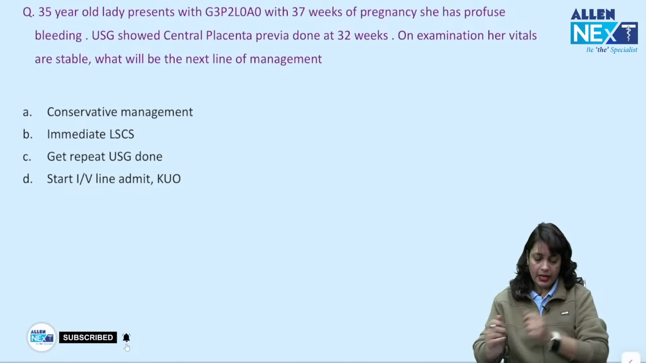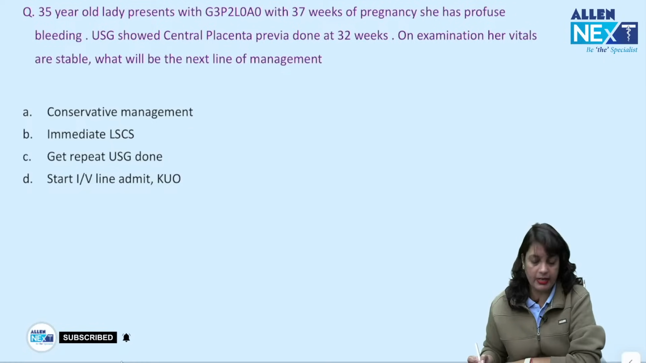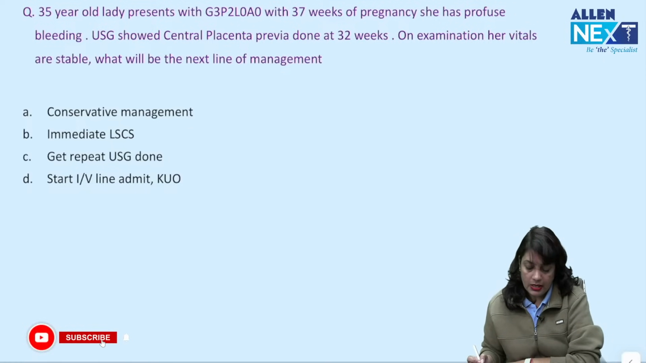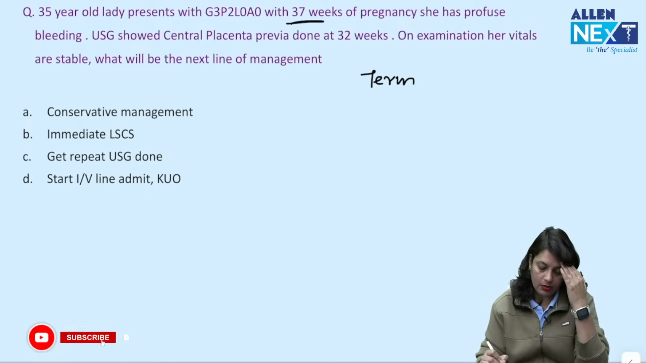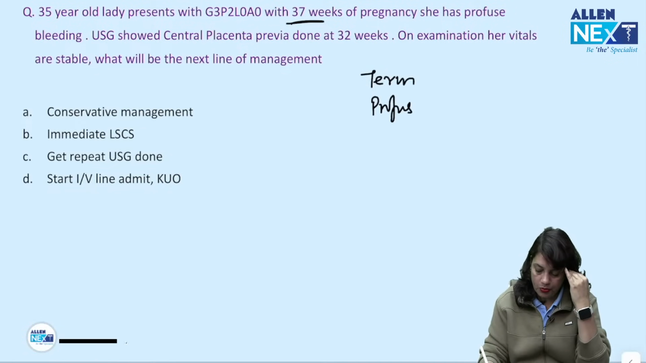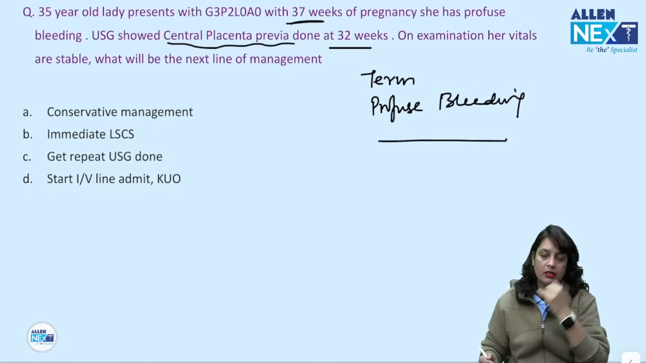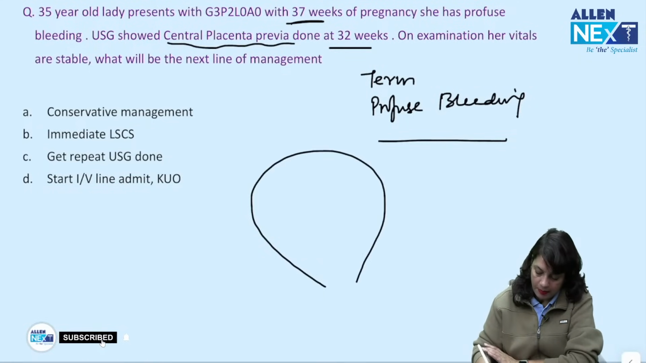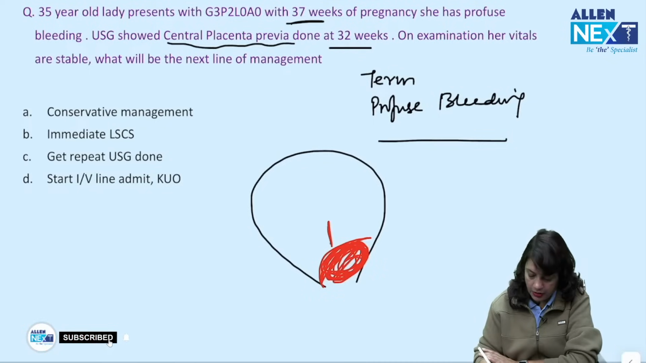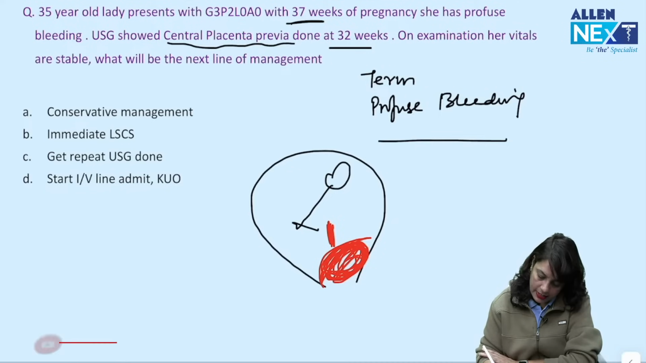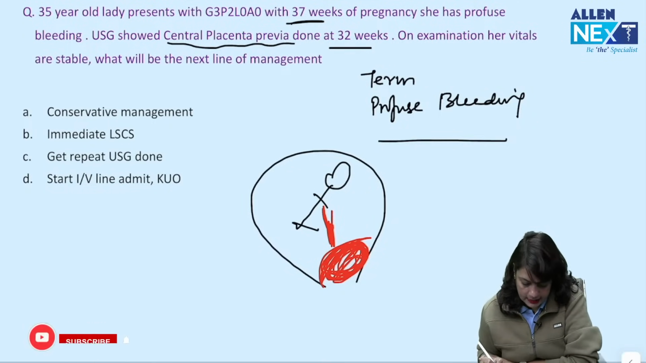Next, a 35-year-old lady presented with G3P2L0A0, that is, this is a bad obstetric history, 2 deliveries and no live issue. 37 weeks of pregnancy, she has profuse bleeding. So pregnancy is already term, okay, and this is profuse bleeding. And there is central placenta previa at 32 weeks, that is a third trimester ultrasound showing central placenta previa. So the placental site will not change after 20 weeks. So what is your mode of delivery in this case, or what is your next line of management?